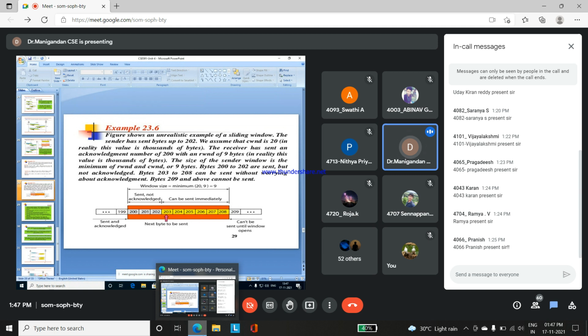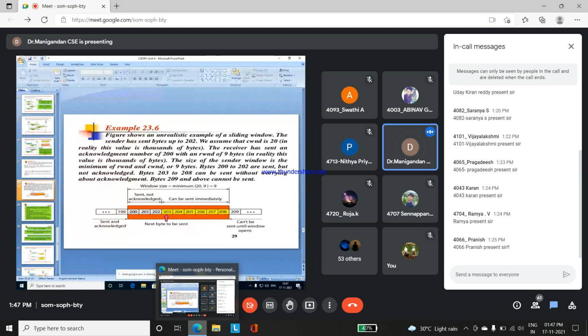So 9 will be the data transmitted between the client side and server side, whether or not the acknowledgement is received. The window size will be 9, based upon the range 199 to 209. So the window size is assigned as 9.